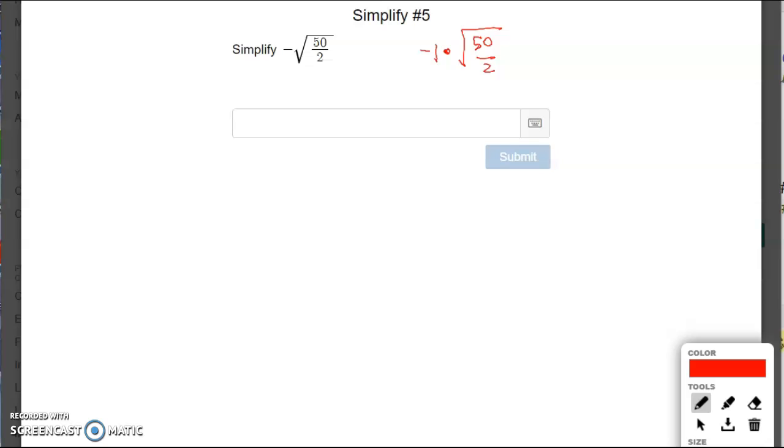So grouping symbol is always first. That means we need to evaluate this first. 50 divided by 2 is 25. We still have the square root sign because we have not dealt with it, but to that we have to multiply negative 1. What's square root of 25? That's just 5. So negative 1 is being multiplied to 5. So that's going to be negative 5.